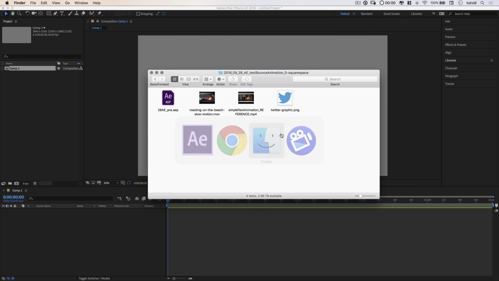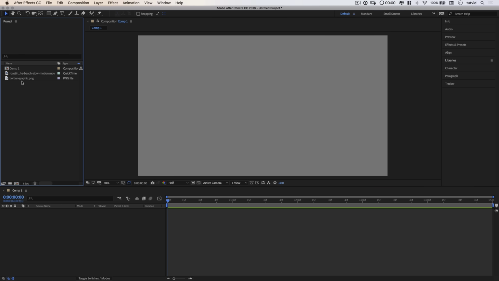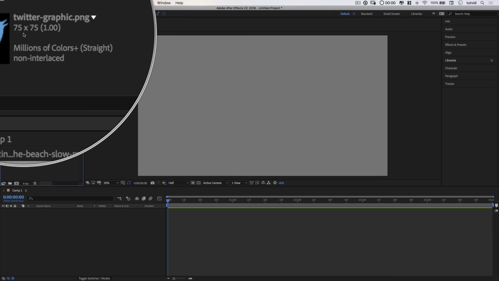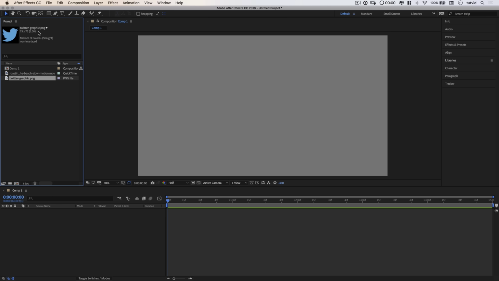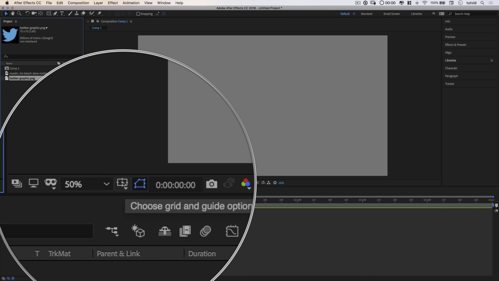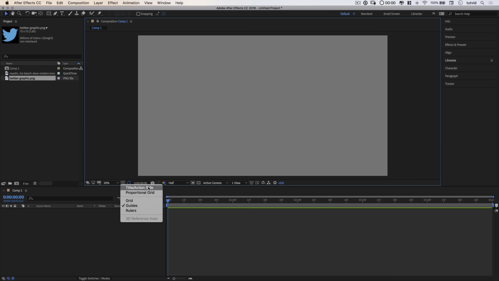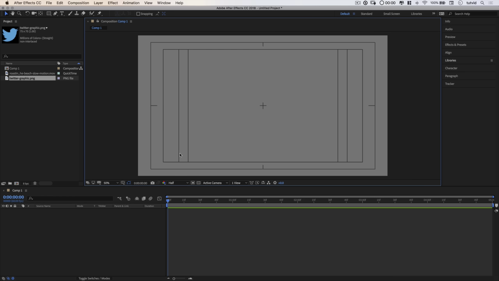The first thing I'm going to do here is drag a couple assets in. I just have some stock video, and I also have this Twitter graphic. Really, you don't have to use the Twitter graphic. My Twitter graphic, it's just the Twitter logo isolated as a PNG. There's no background around it, and you can see it's 75 pixels by 75 pixels. So if you want, that's the size you want an icon if you're following along exactly with this tutorial with all the sizing and everything that I'm doing. I'm also going to come down here and select this little icon and just turn on title/action safe. It's going to give me this little grid, a heads-up display. Just going to help me make sure I align things up more properly and in a way that looks nice and symmetrical.